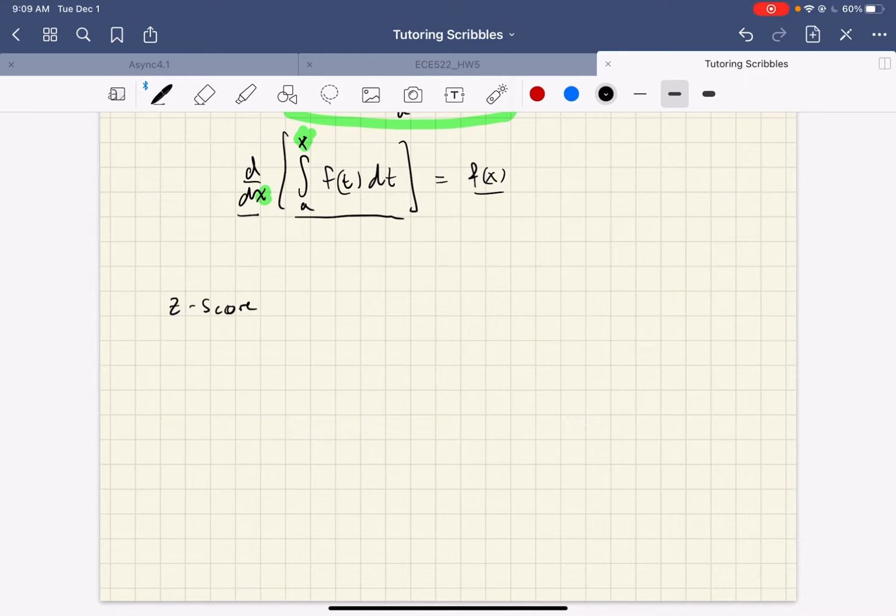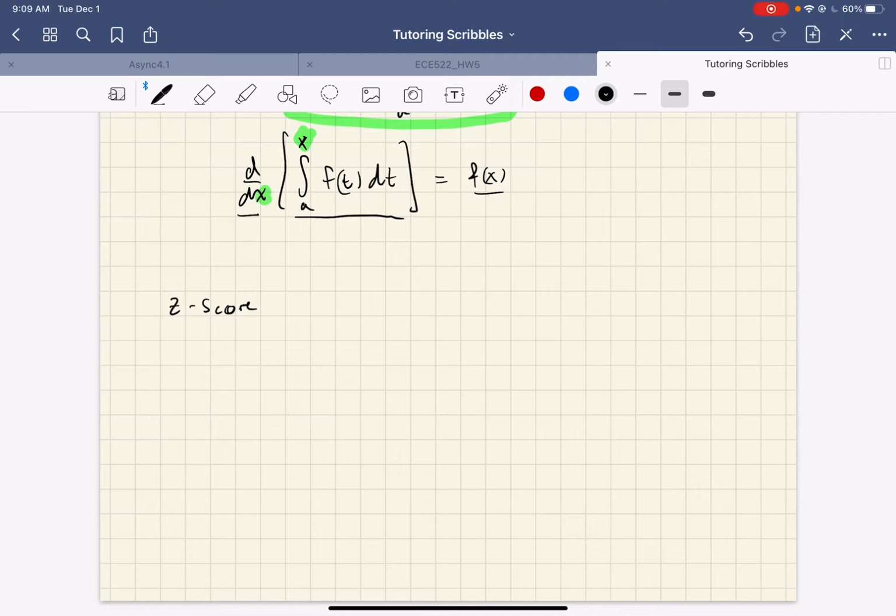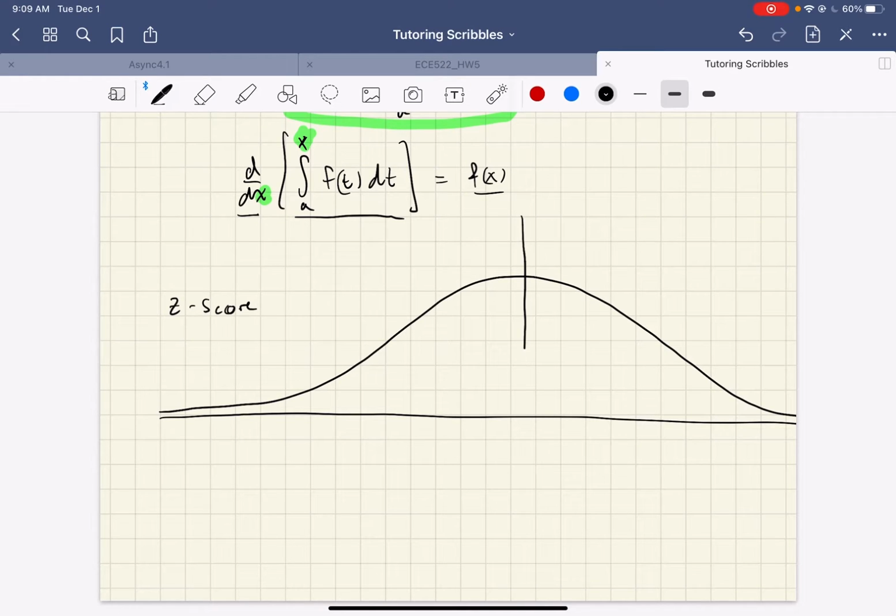And the way, okay, I should know better. You never want to draw the axes before you draw your function. It's just easier to draw a hump and not worry about where the peak is and then draw your axes afterward. Okay, anyway, so here's z equals 0. And just to continue with heights for a little bit, let's say z equals 0 corresponds to a height of 5'10".